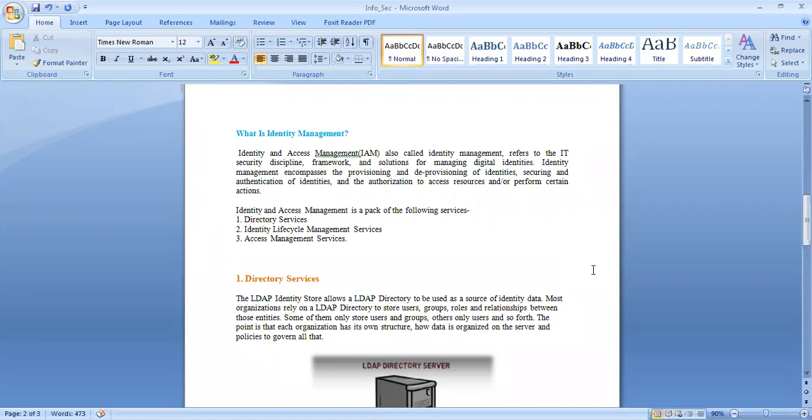One very important component is the database, which contains user identities and access privileges. Then we have tools used for creating, monitoring, modifying and deleting access privileges. And finally we have a system for auditing login and access history.